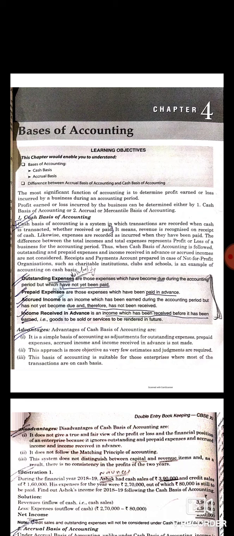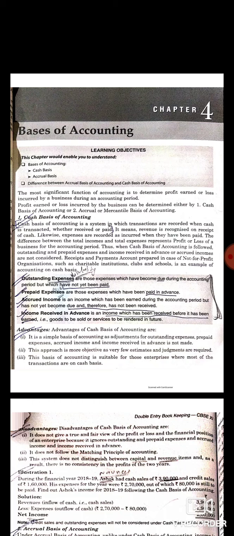The difference between total incomes received and total payments will be the profit or loss of a business organization during an accounting year. When we prepare accounts on cash basis, outstanding expenses, prepaid expenses, accrued incomes and incomes received in advance will not be recorded. The receipt and payment account prepared in case of not for profit organizations, that is schools, colleges and charitable clubs, are examples of accounting on cash basis.